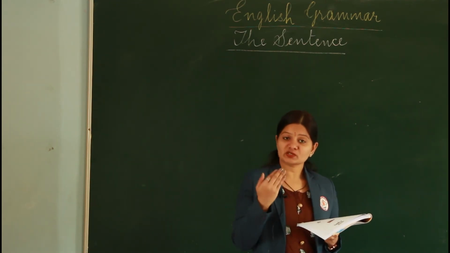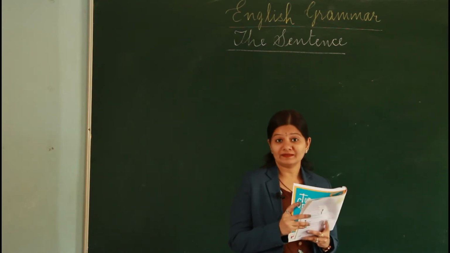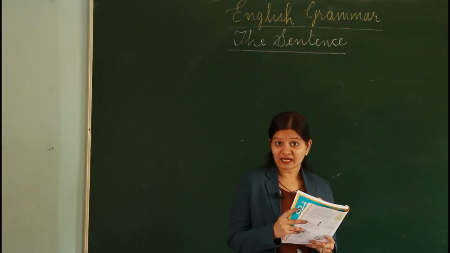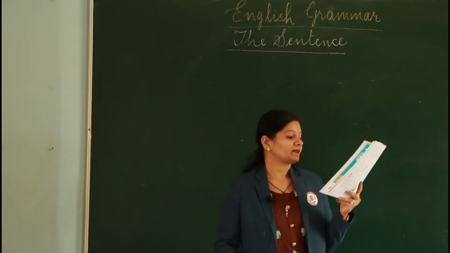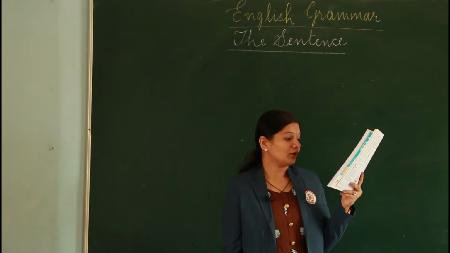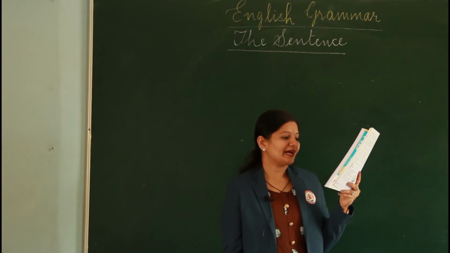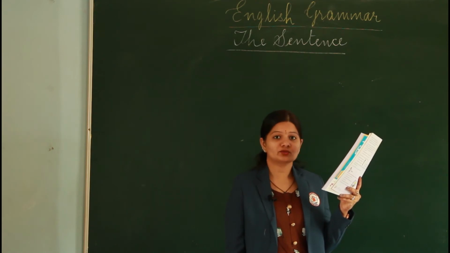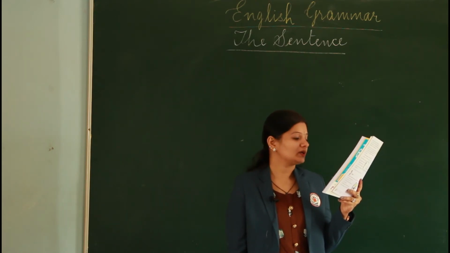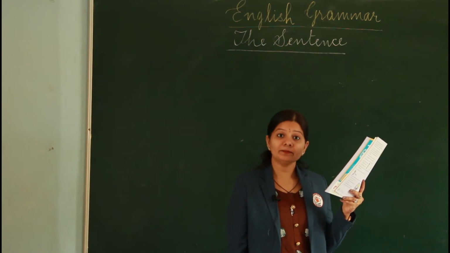Now, let's get back to the first question again. We read them again and this time we read to identify the subject. Okay? The manager of the firm slipped and fell down the stairs. What are we talking about, or whom are we talking about? Well, we are talking about the manager.